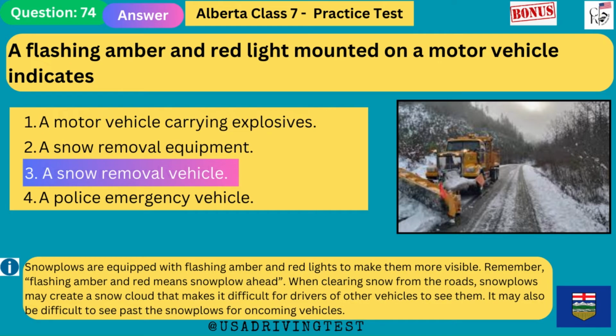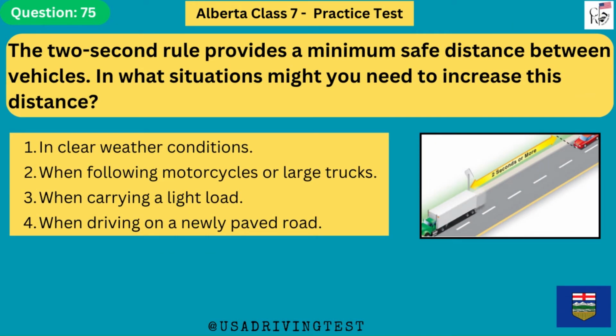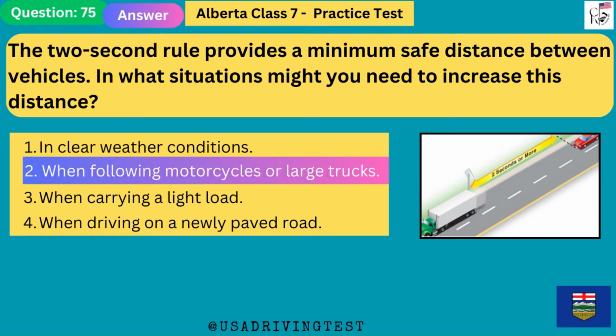It may also be difficult to see past the snowplows for oncoming vehicles. The 2-second rule provides a minimum safe distance between vehicles. In what situations might you need to increase this distance? 1. In clear weather conditions. 2. When following motorcycles or large trucks. 3. When carrying a light load. 4. When driving on a newly paved road. The answer is 2. When following motorcycles or large trucks.